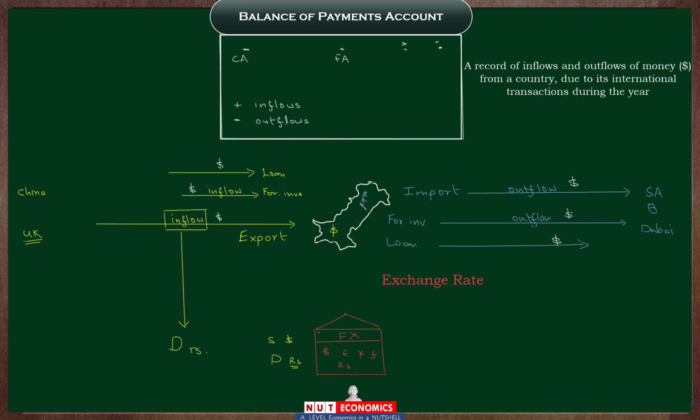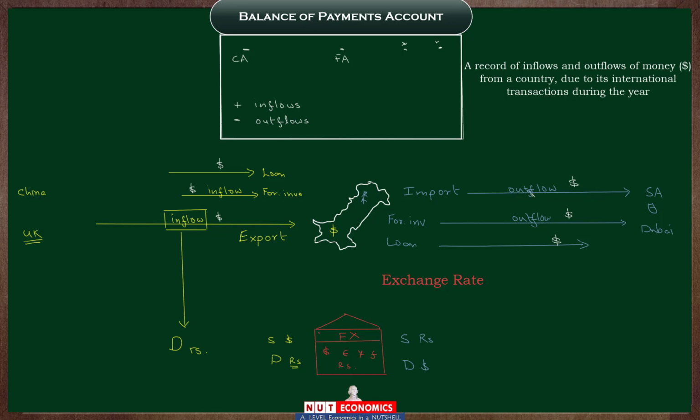Well, of course, first he will take his rupees and come to the FX market, and this time he will sell or supply rupees, give those rupees away to the FX market, and in return he will demand dollars so that he can then pay for the things that he wants to import.